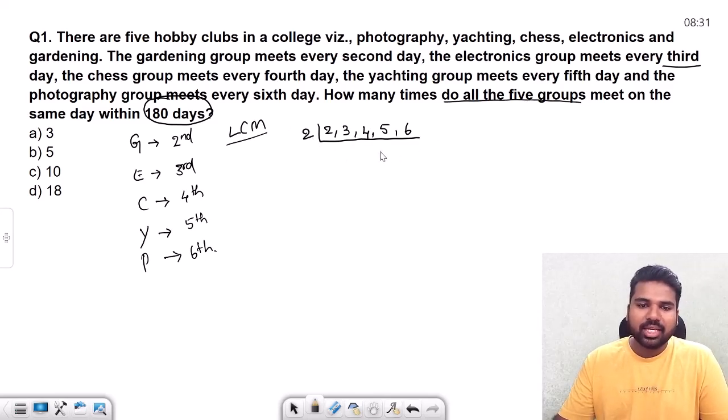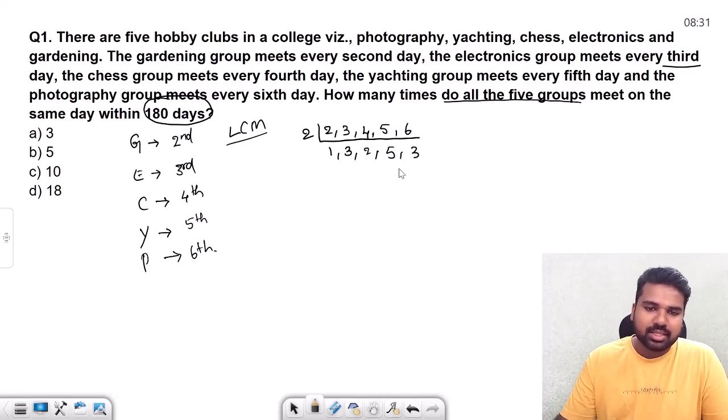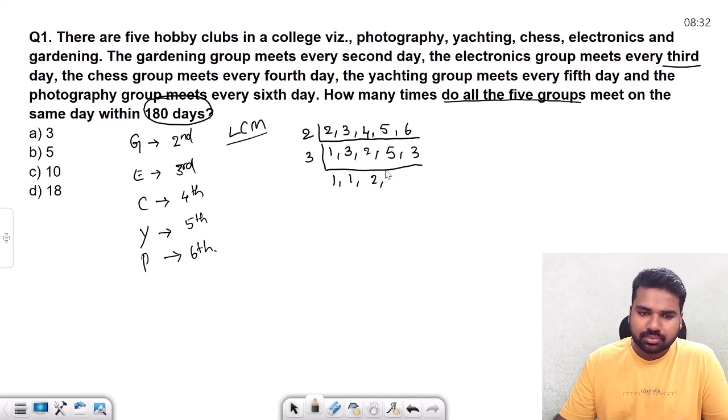So see how many numbers are going to get divided here. 2 ones. If the number is not divided, just leave it as it is. 2 twos, same. 2 threes. Then what is the next smallest prime? That is 3. If 1 is there, you don't have to do anything. It goes as it is. 3 ones, 2 as it is. 2 is the smallest one. And then 5 as it is, ones.